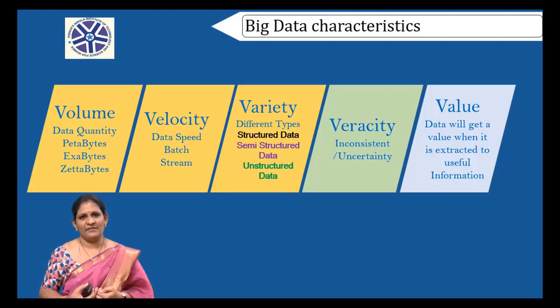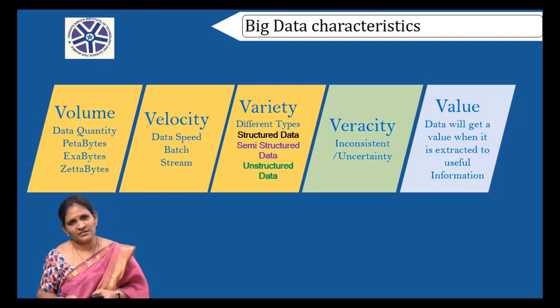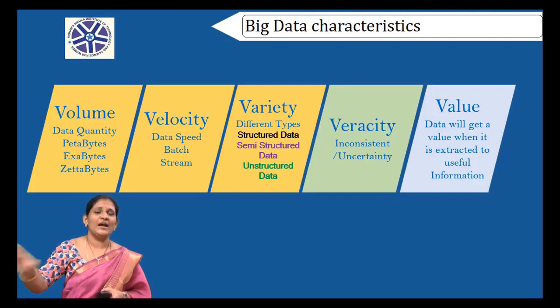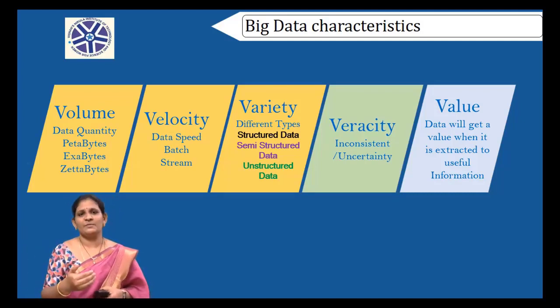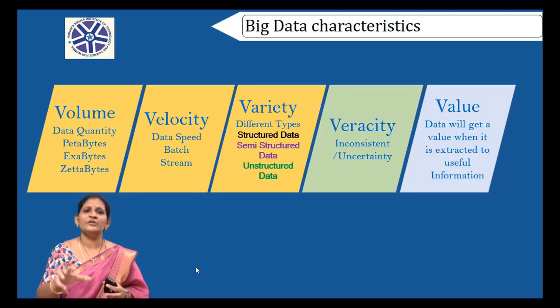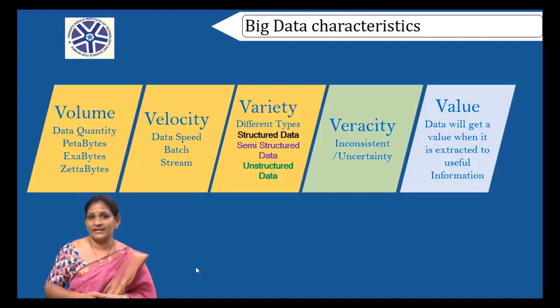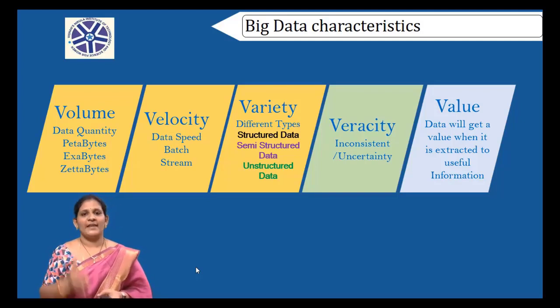Whatever the data we are having, from that data, it is an inconsistent data. From that data, if we are able to retrieve the useful information, then only that data has the value. Otherwise, of no value. Again I am repeating, whatever the data we are speaking, if from that data we are able to extract the useful information, then only that data has some value. Otherwise of no value. Okay, these are the 5 characteristics of big data. Very, very important, students: volume, velocity, variety, veracity, and value.